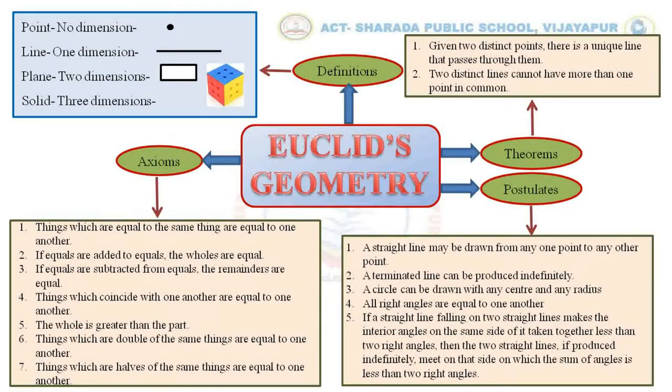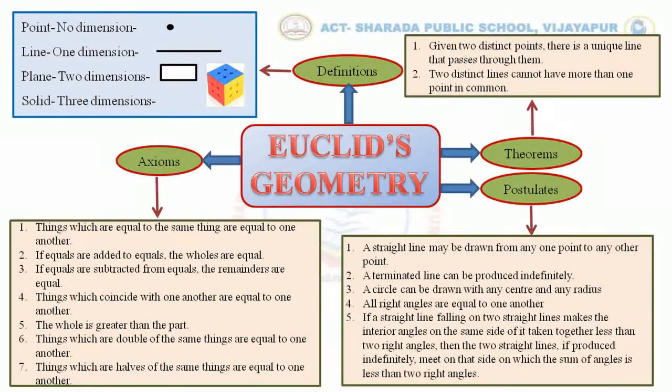The second: two distinct lines cannot have more than one point in common. So two distinct lines, if they intersect, will have only one point of intersection.